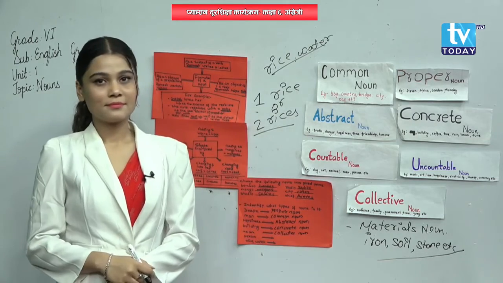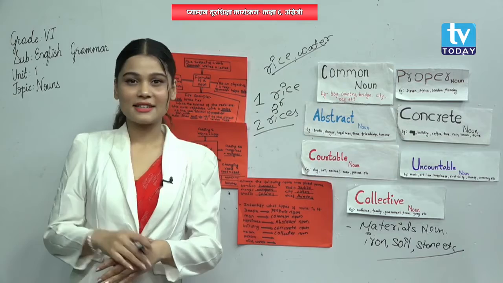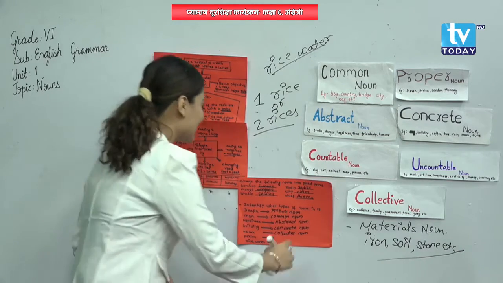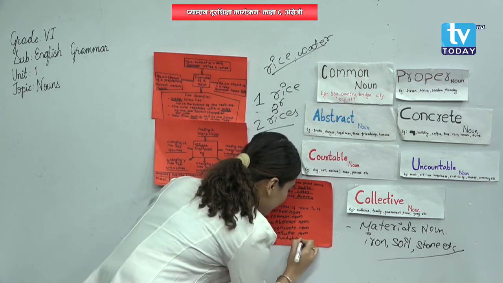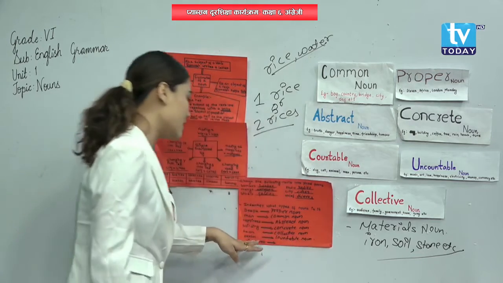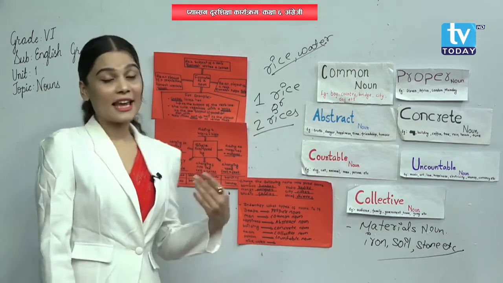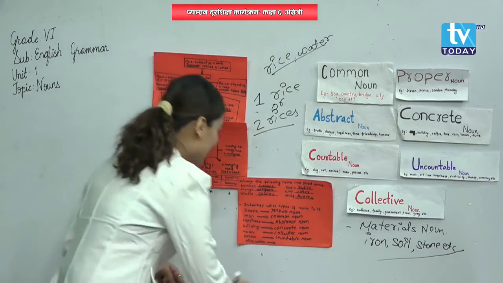Person. We can count it, right? There are 5 persons, there are 6 persons, there are 7 persons. Yes, countable noun. And the last one, rice, water. It is very easy. No s here, we cannot count them. That means perfect, uncountable noun.